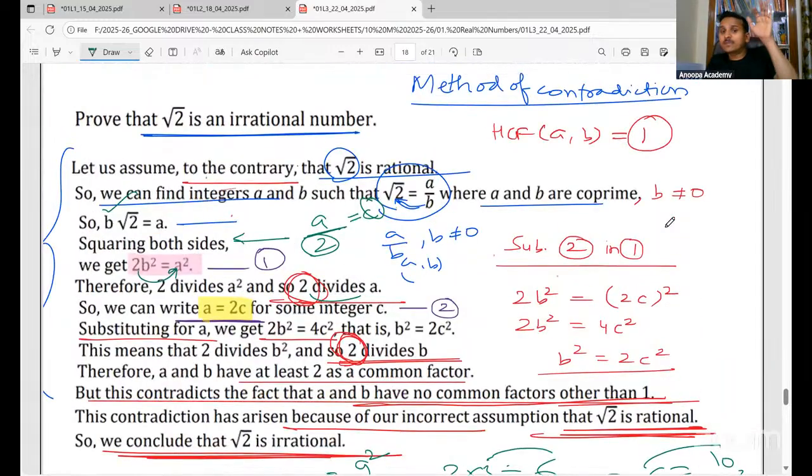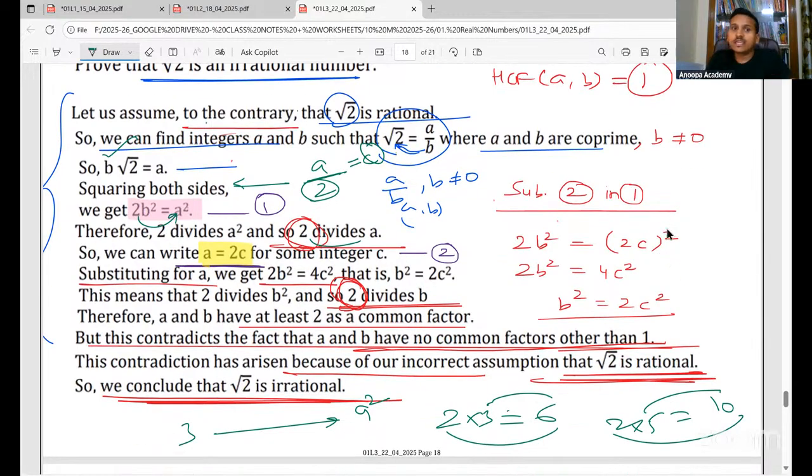All these things I've explained in the class also. Okay, it's not like something I'm teaching new. So we can write A is equal to 2C, for some integer C. What is C? C is some integer. Okay.